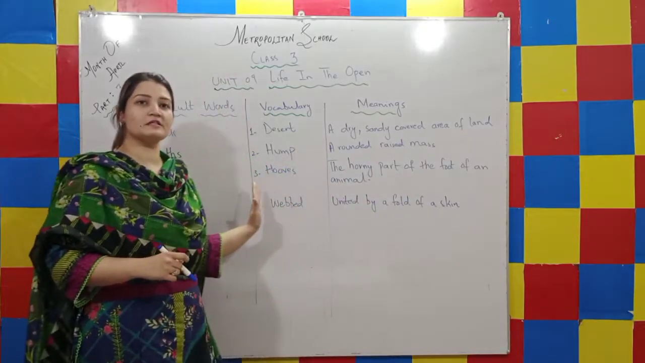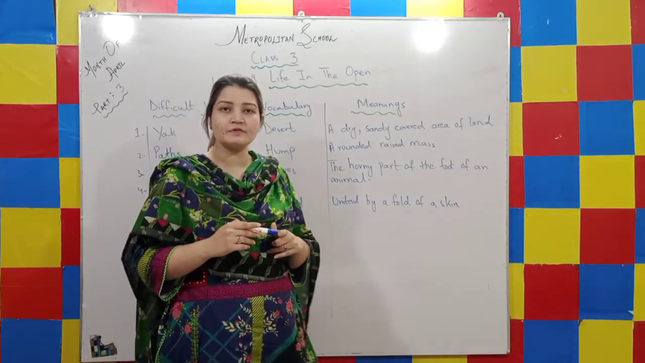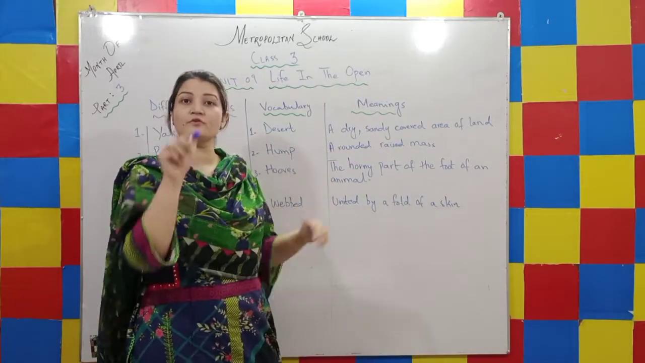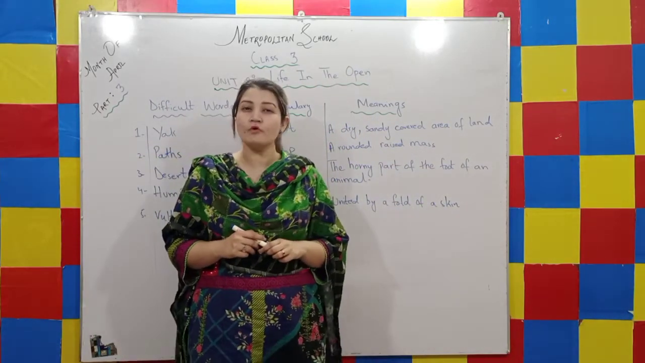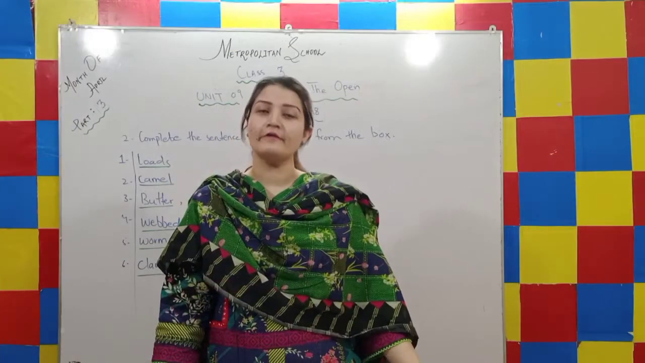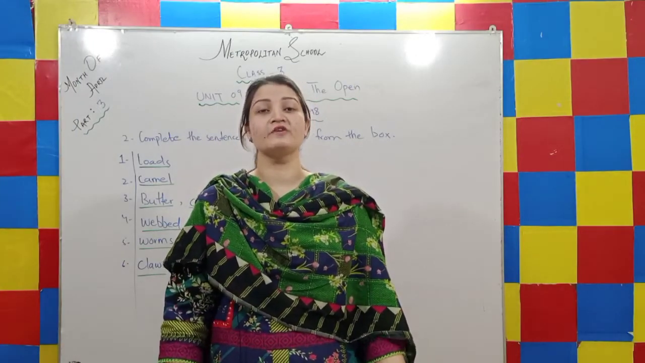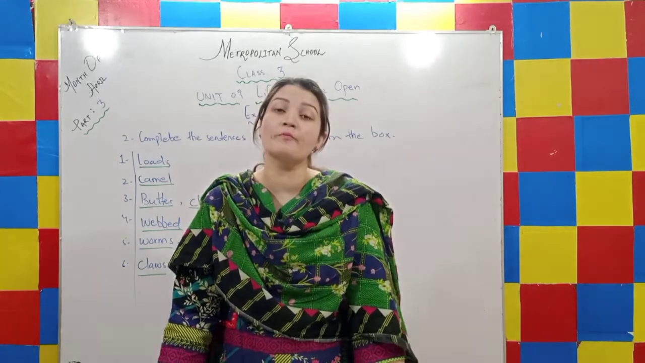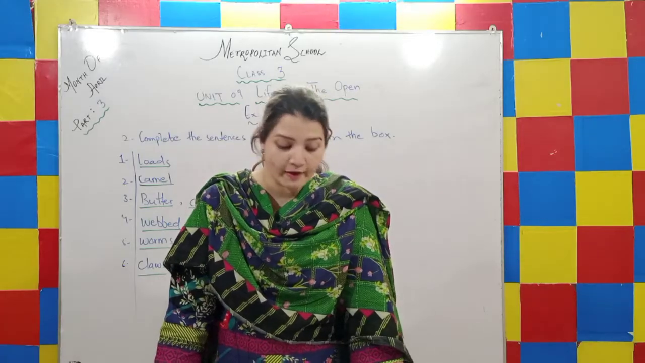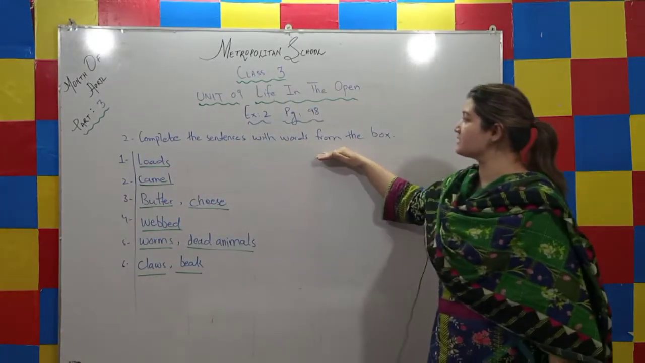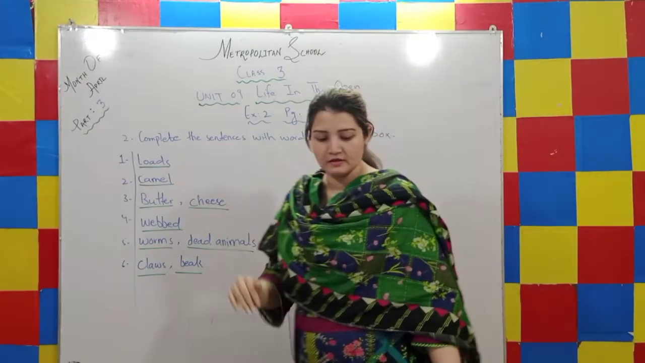Now my dear students, we have already read out the chapter. We are done with the difficult words and vocabulary meanings. So now here we have the two most interesting exercises of this text chapter. Alright kids, so now we have one interesting text exercise. For that exercise, you have to open page number 98 and you have to look for exercise number 2, that is, complete the sentences with words from the box.